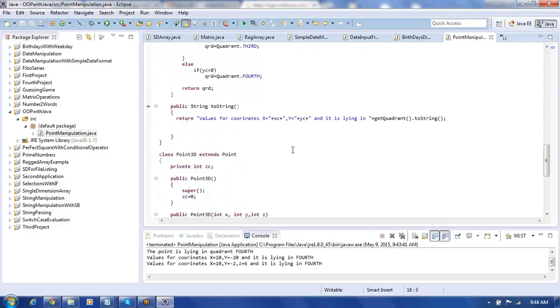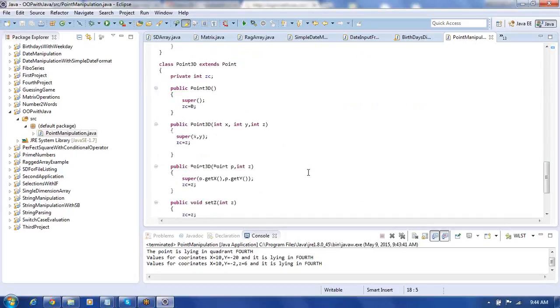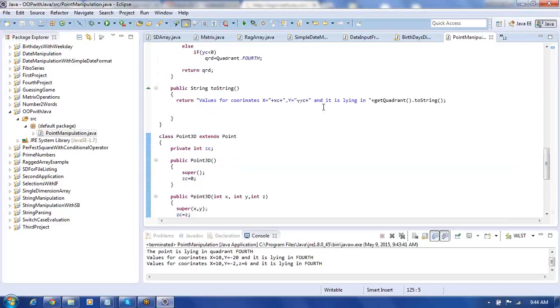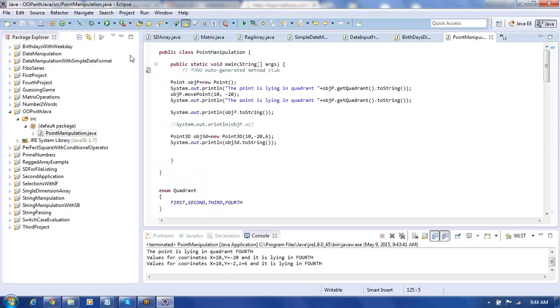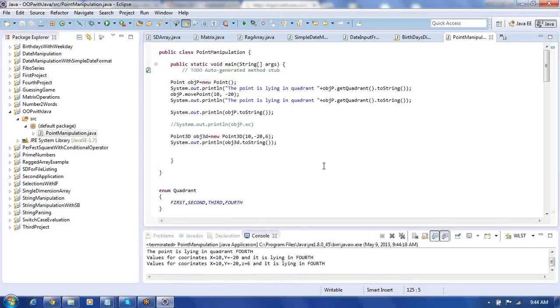If you once again run this as a Java application, we get exactly this time: the values for coordinates x equal to 10, y equal to minus 20, z equal to 6, and it's lying in fourth quadrant.